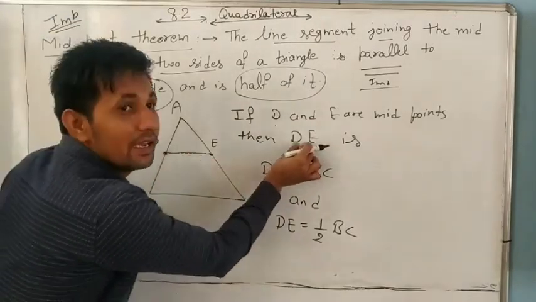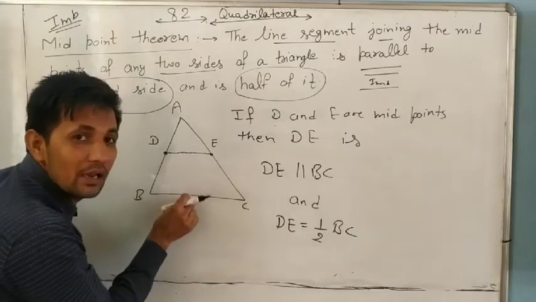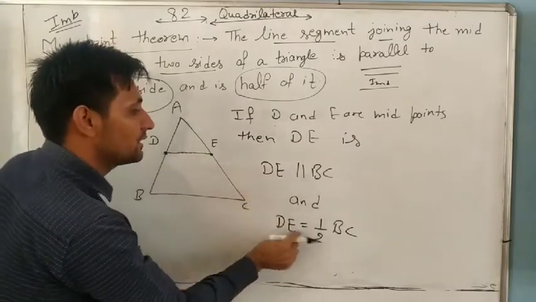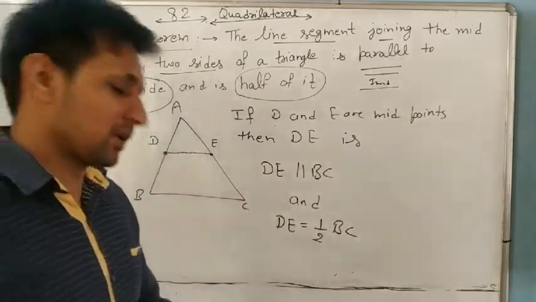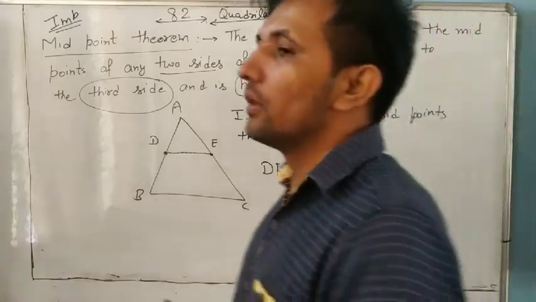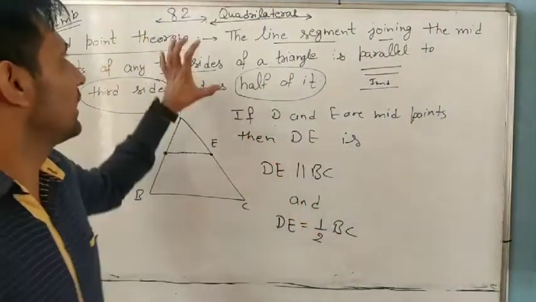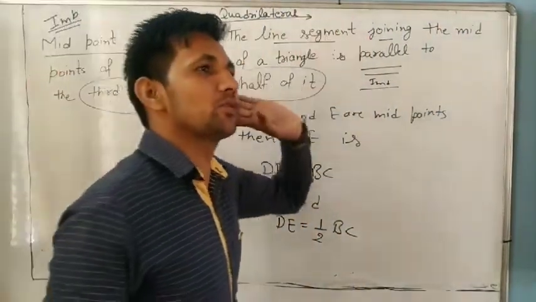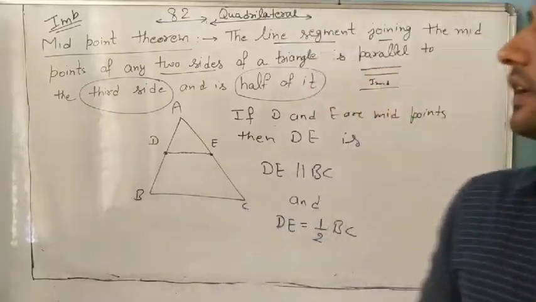This line segment DE is always parallel to the third side and always half of it. Only remember this one. If you understand this, it's the proof. No need to do the proof, you only need to understand the statement. Always remember this, and directly we will use this in the questions.